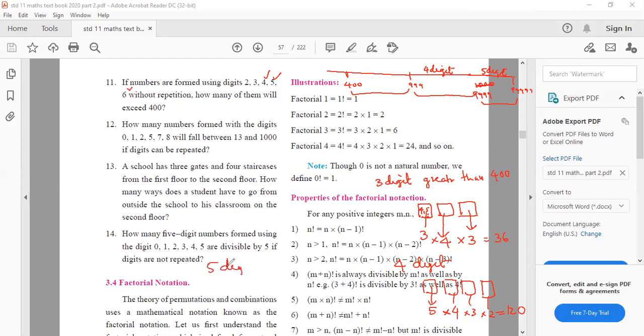So you need to add all of them. Your answer is 120, 120 and 36. 276, sir. 276. Let me see how many of you have given 276. Yes, Kashish, Anam, Austin.